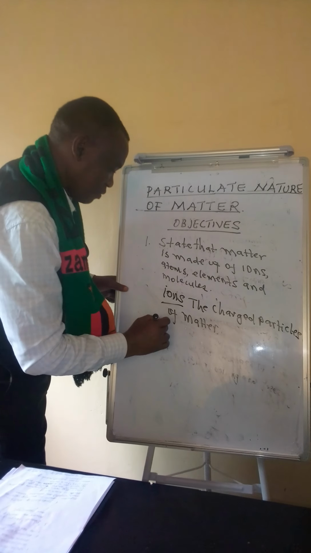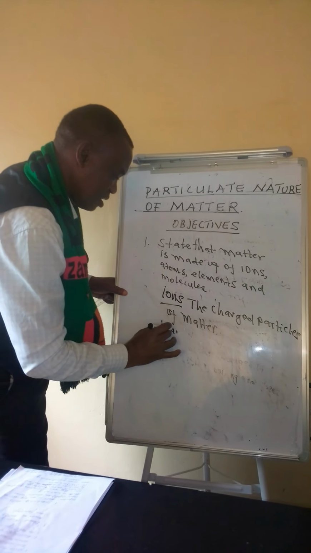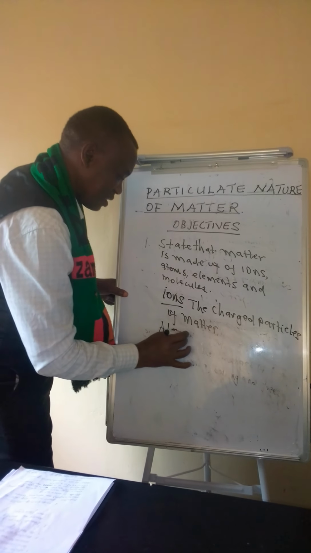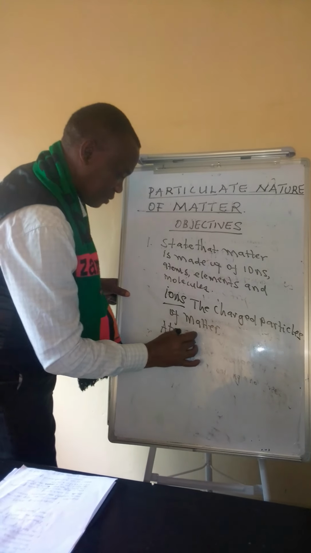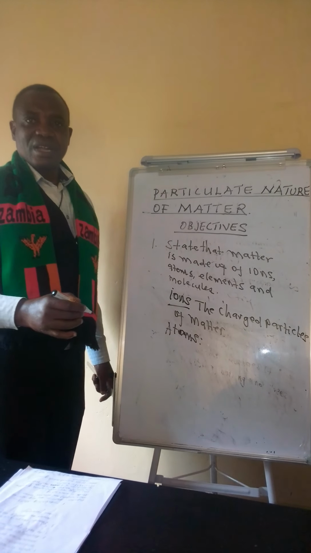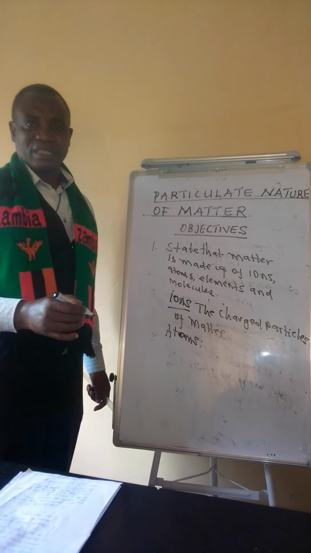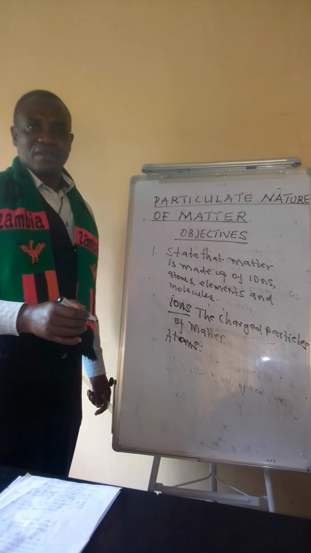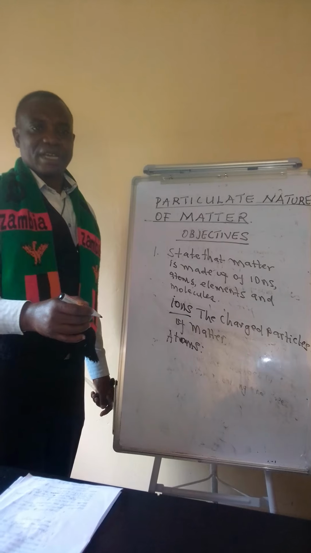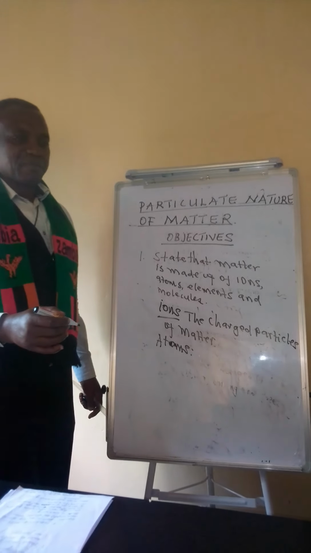Then we have another division of small particles of matter, which are referred to as atoms. Atoms are what we call the smallest particles of matter that, for example, can make a particular substance. For example, elements.